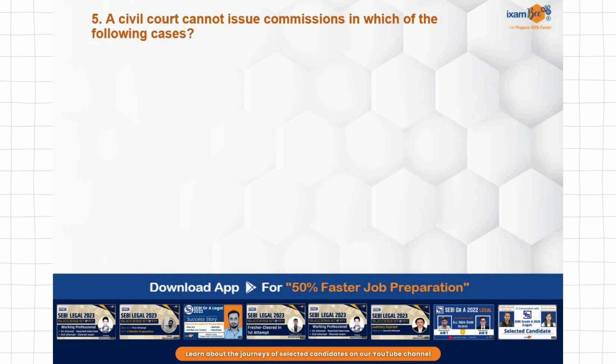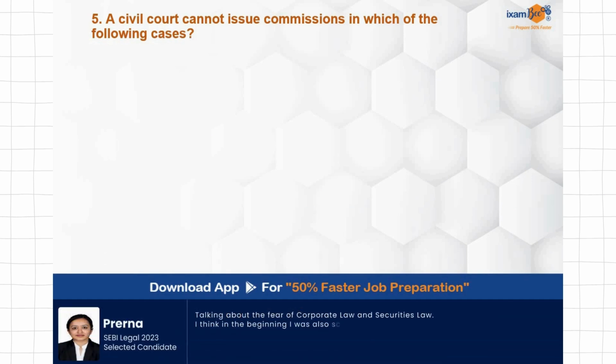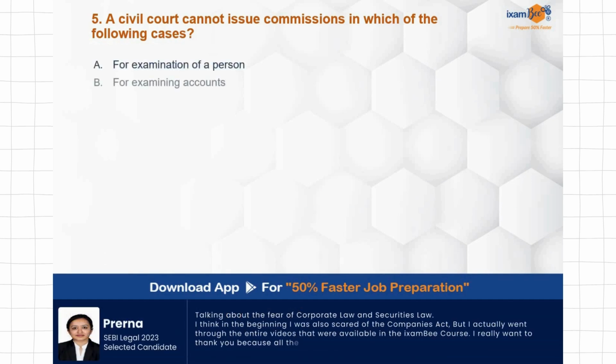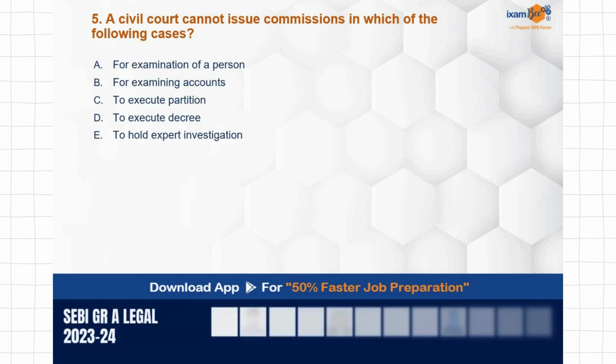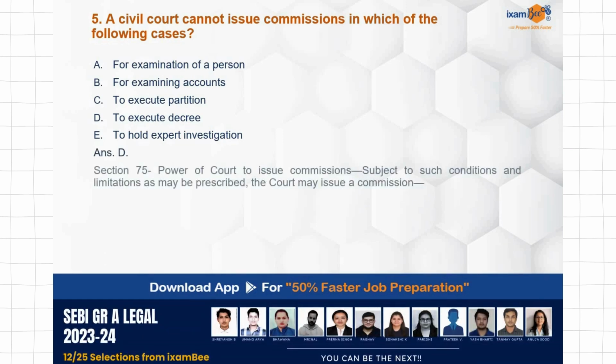A civil court cannot issue commissions in which of the following cases? For examination of a person, for examination of accounts, to execute partition, to execute a decree, to hold expert investigation. Remember, commissions can be issued by civil courts in which of the following cases? Very easily you can make out that option D is the correct answer here, because to execute a decree, a commission is not issued.